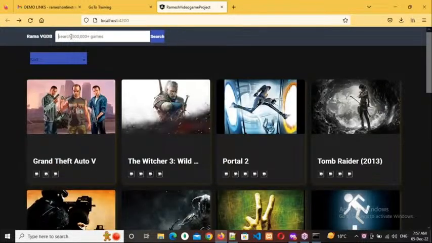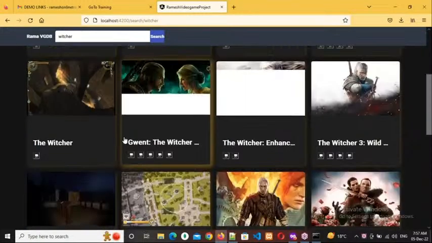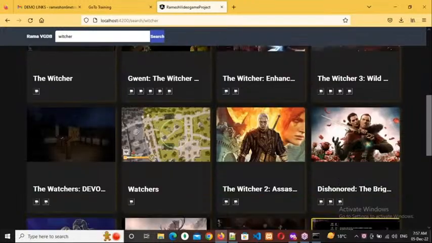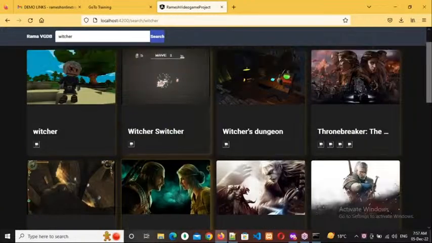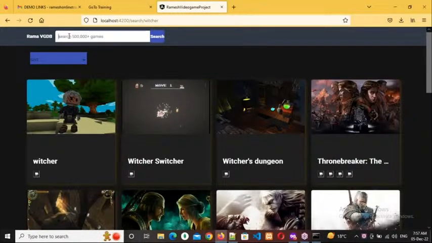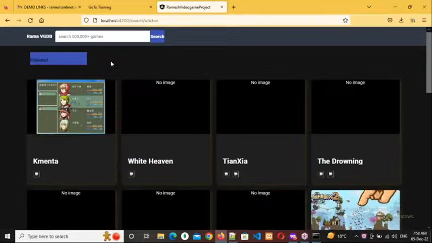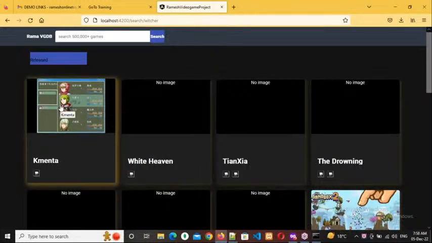See there, only the results which are related to your search you are getting. Clear, everybody? Respond. Hello? Yes, sir. Okay, right. Or else if you want to sort, you can sort it like this also, by when it was released. See it? By release date, they are coming. If there is no image, then only it will show like this, no image. If there is an image, that image will display here.